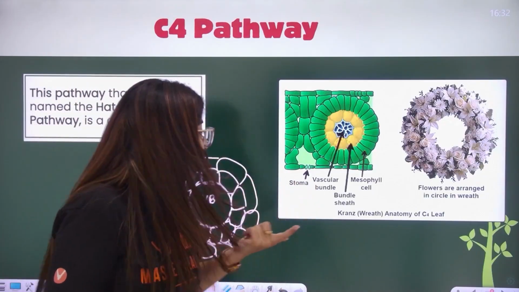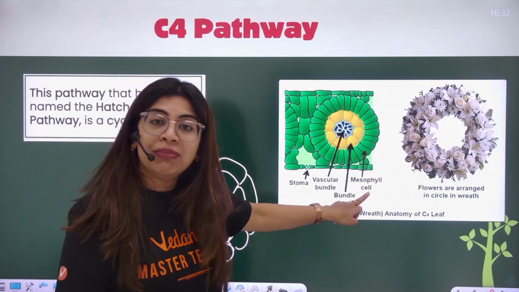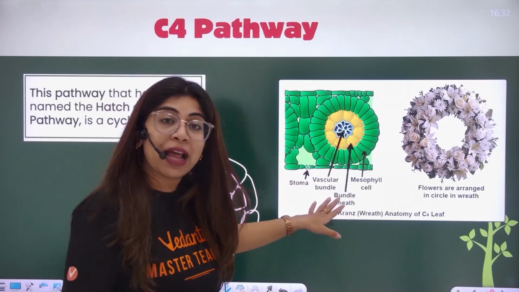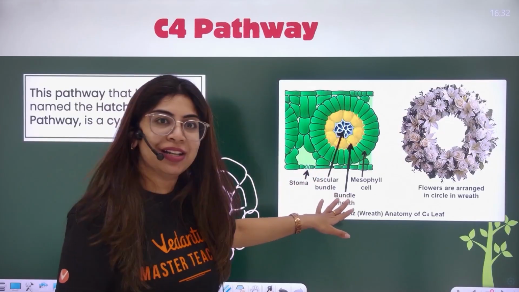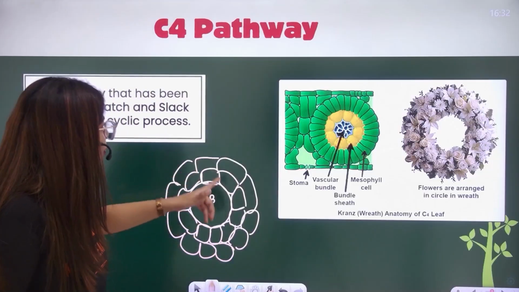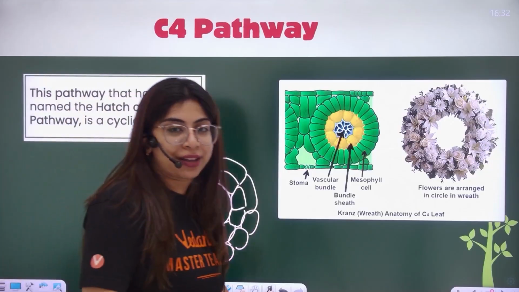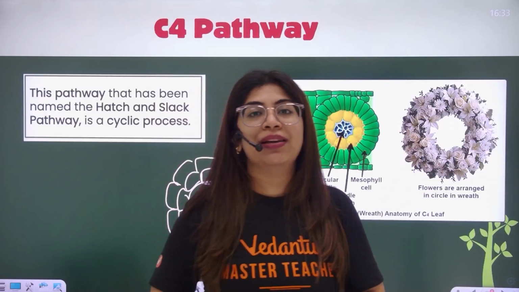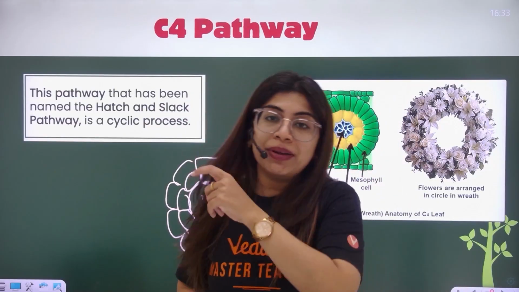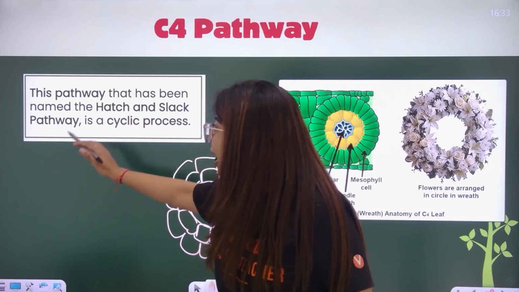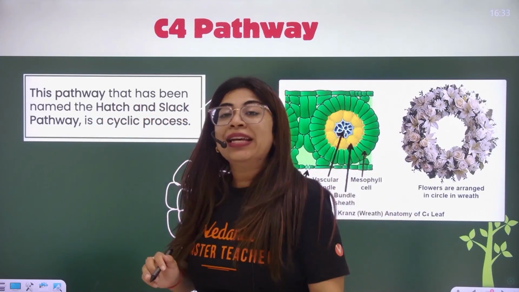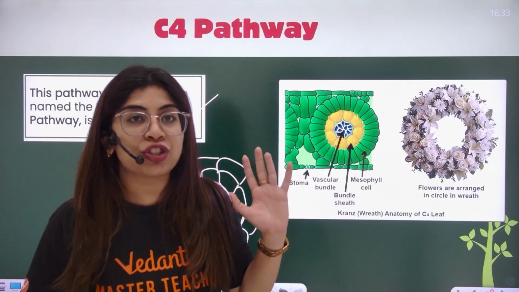Normally each and every leaf has what type of cell? Mesophyll cells to do photosynthesis, but these plants are different in having another type of cells also, which are known as bundle sheath cells, surrounding the vascular bundle in the form of concentric rings. Again, another thing: this pathway was given by a combination of scientists, Hatch and Slack. So this pathway has been named the Hatch and Slack pathway. It's a cyclic process given by Hatch and Slack.